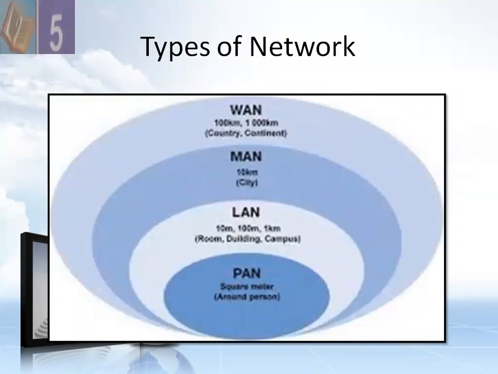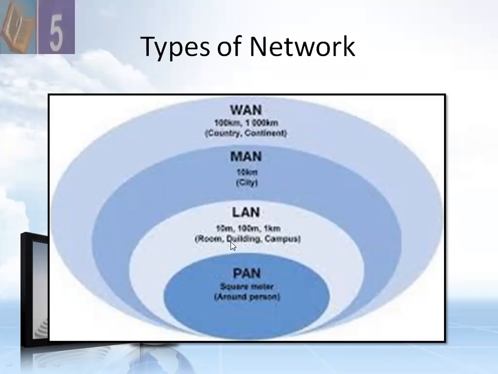So let's start with the WAN, MAN, LAN, and PAN. So how can you classify which type of network is more suitable for your network environment? So here is a PAN, which is the smallest. This is a layer architecture in which you can view the PAN is a small area network. Then we have a LAN, local area network.